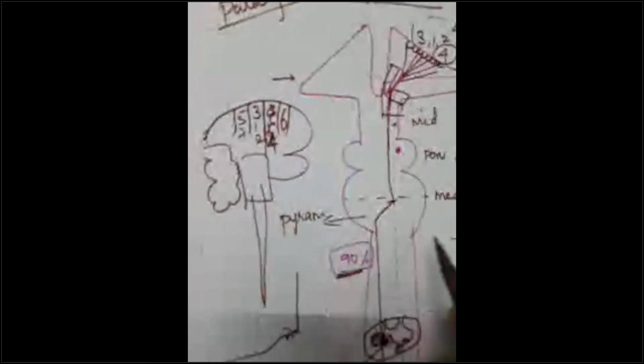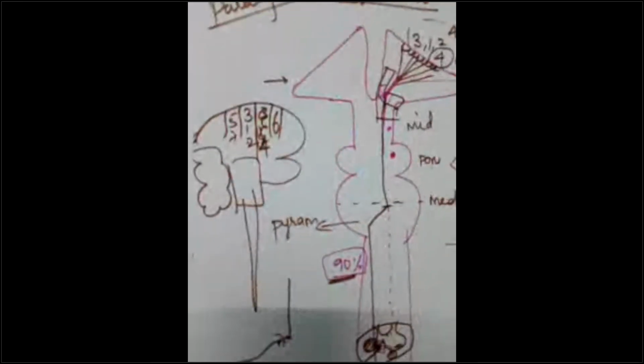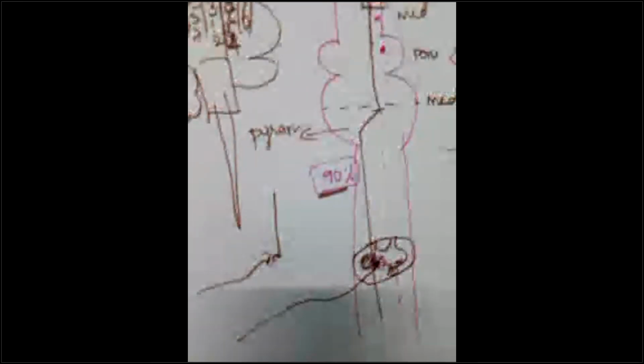When this inhibitory reflex is not there, when I have transection of spinal cord or lesion anywhere in the upper motor neuron. Okay, this is the corticospinal tract, right? This is the entire upper motor neuron. Till anterior horn, if I have any lesion, that means my upper motor neuron ka lesion, it will not have any inhibitory influence over here. So there will be exaggerated reflex and spastic paralysis. This thing should be in your mind.